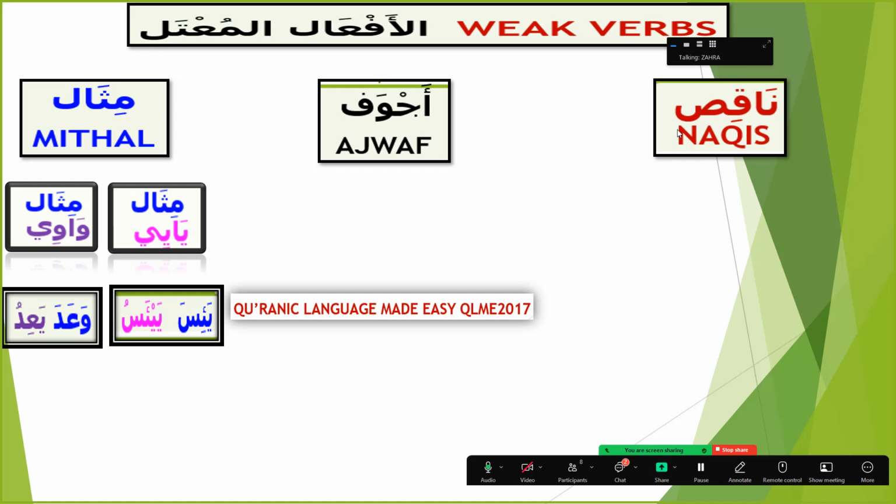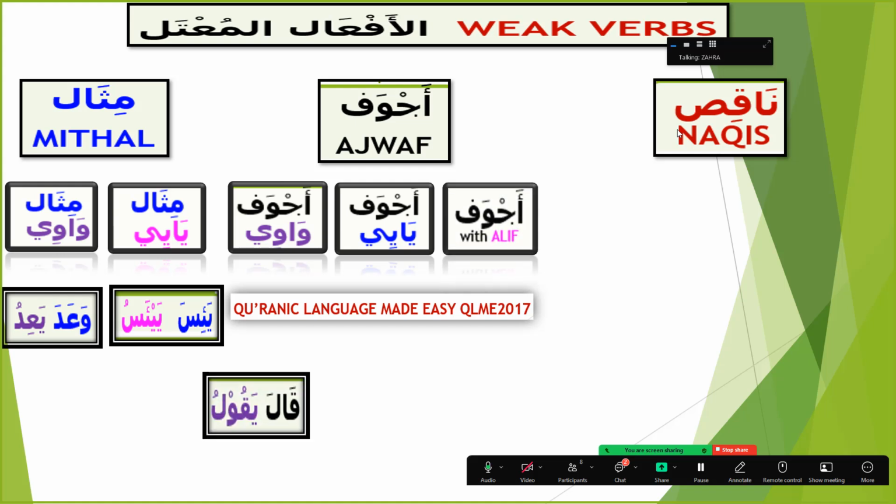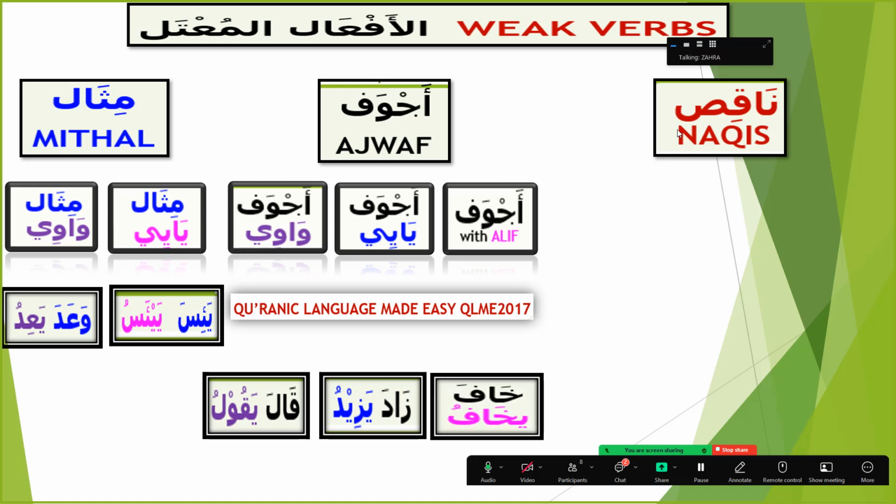And in the second type, ajwaf, this is further divided into 3 categories: ajwaf wawi, ajwaf yai, and ajwaf with alif. And the example for ajwaf wawi is qala yaqulu. And for ajwaf yai, the example is zada yazidu. And for ajwaf with alif is khafa yakhafu. The weak letter is in the ain kalima, the second radical. And in mithal, the weak letter was in the first radical.